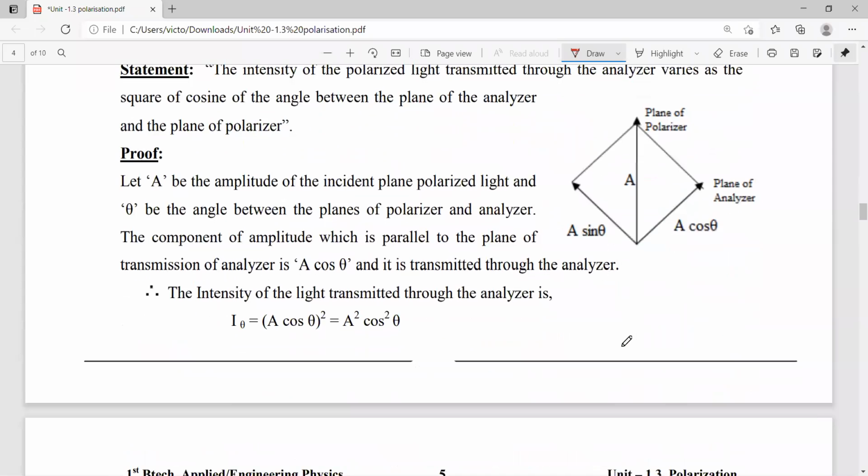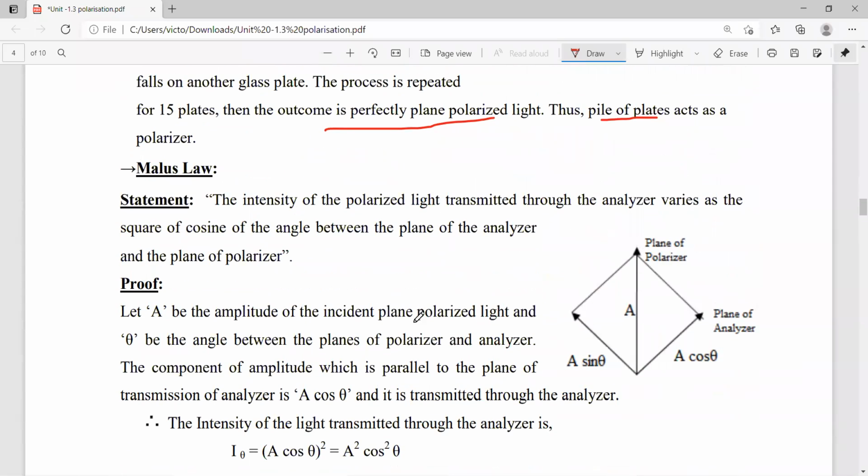Okay. Now the next concept is Malus law. The law statement is: the intensity of the polarized light transmitted through an analyzer varies as the square of the cosine of the angle between the plane of the analyzer and the plane of the polarizer. Here I already explained what is meant by polarizer and what is meant by analyzer.